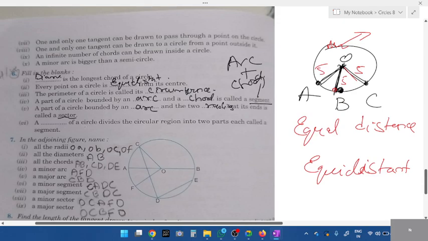Last one, sixth one. A dash of a circle divides the circular region into two parts, each called a segment. Through which one do you get it? A chord. Only when you draw a chord, this chord will separate the circle into how many parts? Two. See, top first part, down second part. We call them major segment and minor segment of the chord.